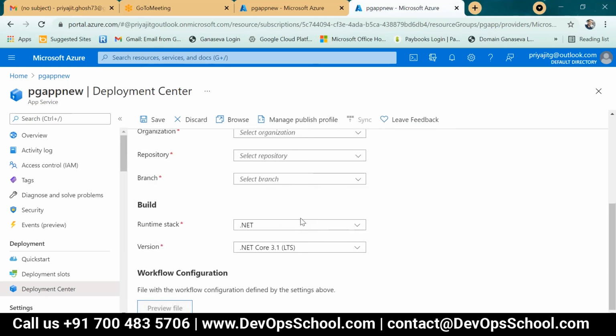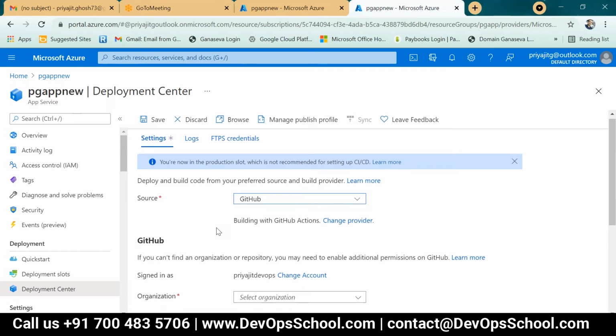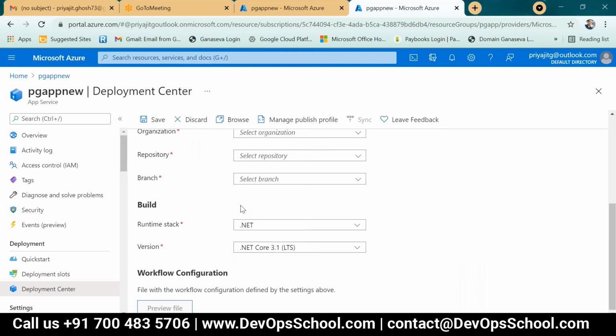Now below, we will give the organization, the company, and some other options are there. Branch. What is this branch? This is your web app's branch name, which branch you have to deploy. Organization, then name and branch. Okay, I can create multiple branches under one organization, and you can create multiple repositories also. So now this build.